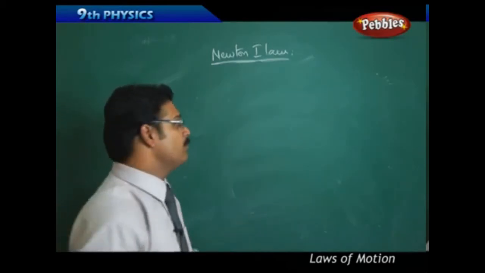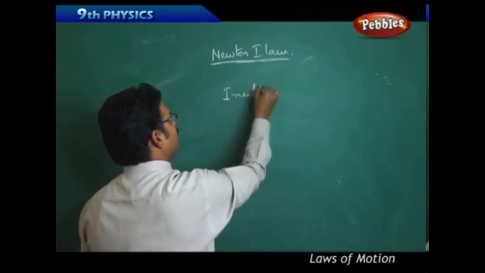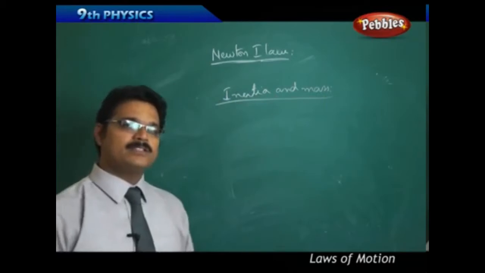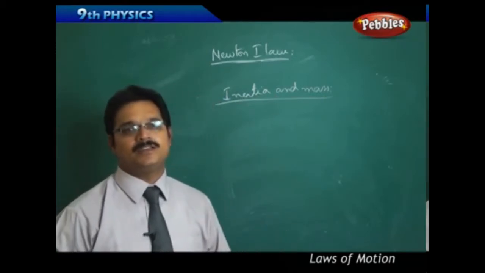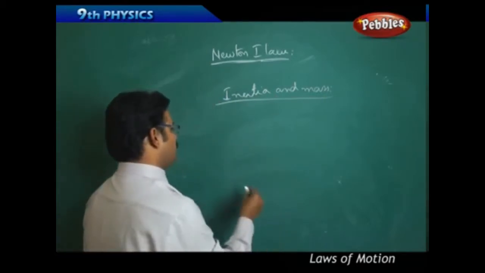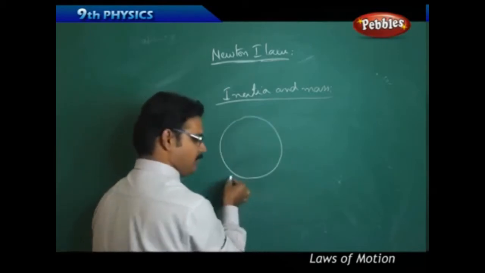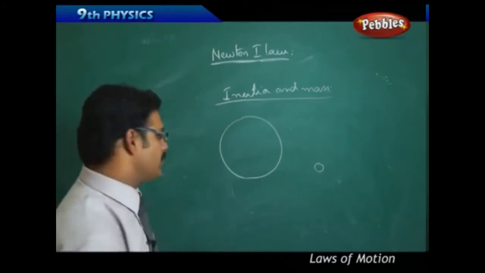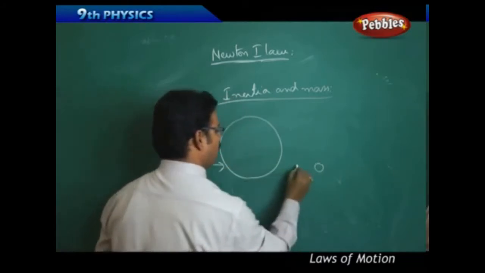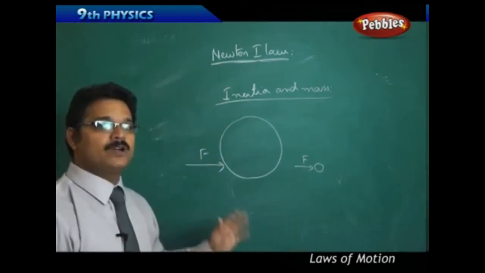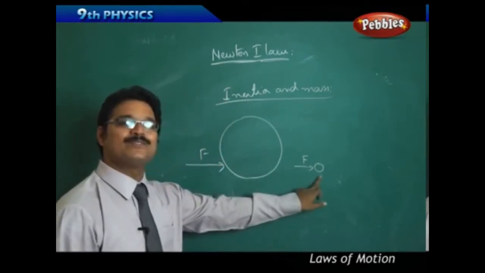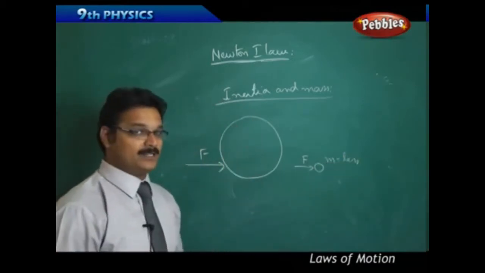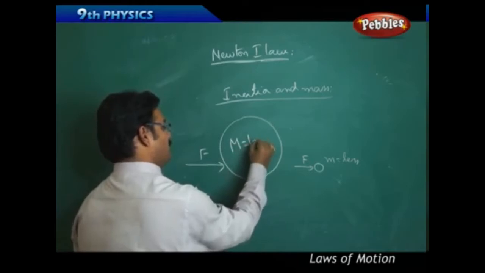Right. Now, see the relationship between inertia and mass. What is the surprising thing is that there is a relationship between inertia and mass. I will tell you. Suppose there is a big rock and there is a small stone. Now you apply the same force on the big rock and the small stone. Which will come into motion? Obviously the small stone, because of lesser mass. Whereas the big rock doesn't come into motion because its mass is large.